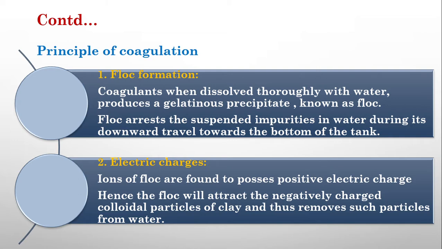The main principle of coagulation has two steps. The first one is flock formation. Flock formation means that the coagulants, when dissolved thoroughly in the water, produce a gelatinous precipitate known as flock. As I said earlier, when coagulants are mixed thoroughly with water, they form a gelatinous precipitate, which is known as flock. This flock has a tendency to arrest all the other fine particles in water and settle down at the bottom of the tank. This is the first principle.